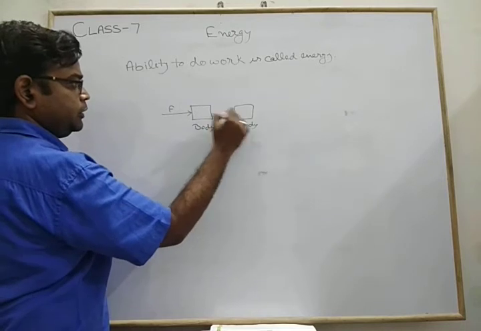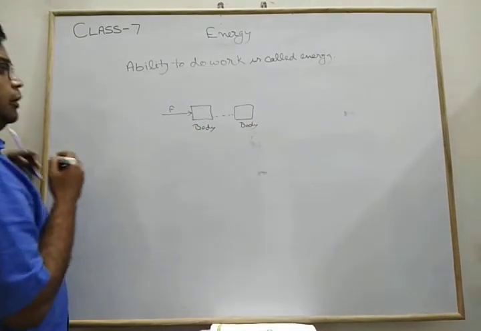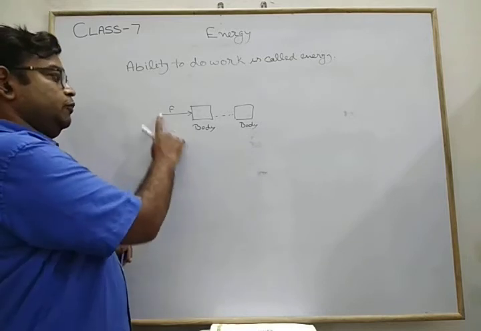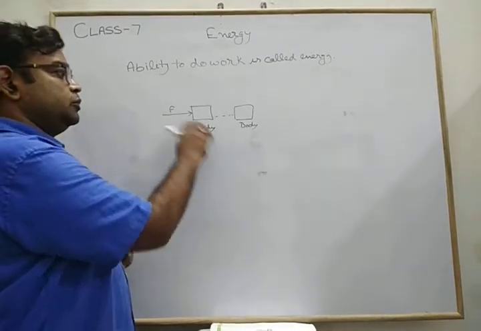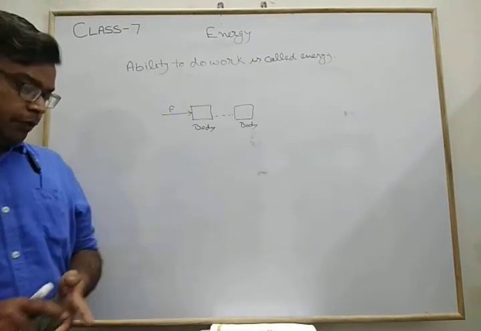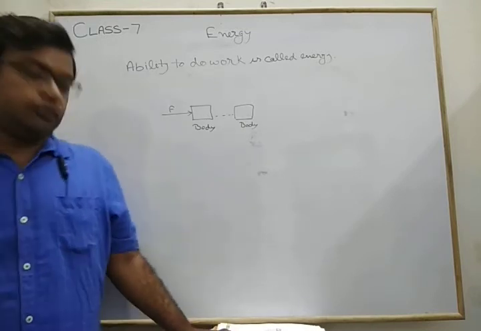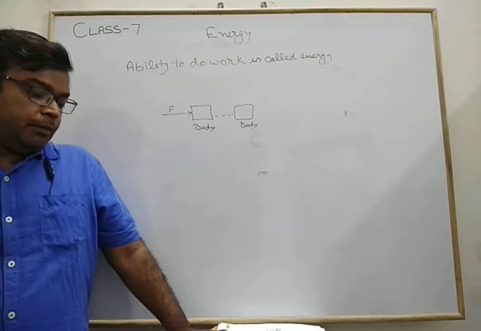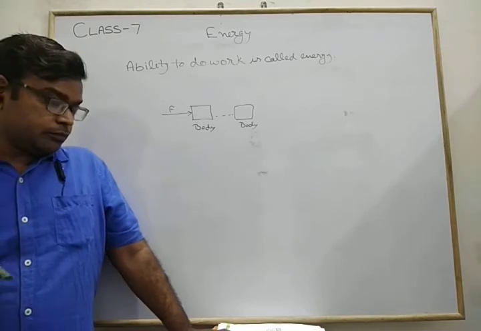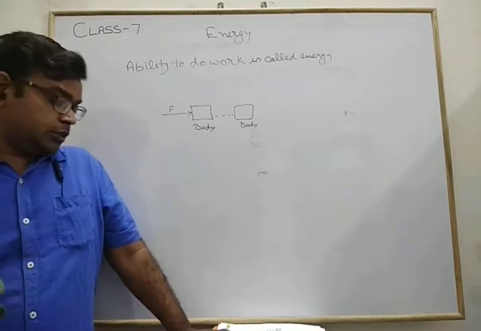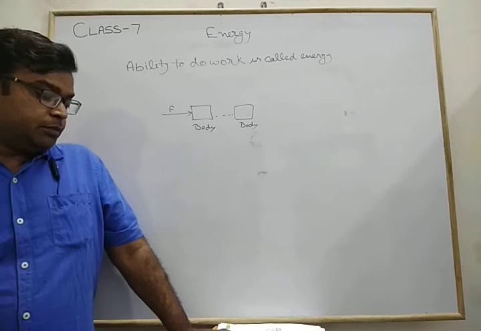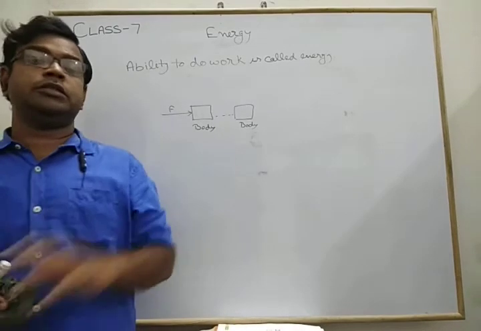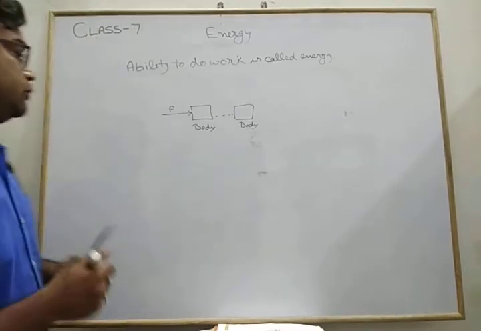Then we can consider that by applying a force we shifted the body, so there is work done. Physics says that work is said to be done only when the applied force causes some displacement of a body in its own direction, in the direction of the force. This is the work done. So what is the work done?